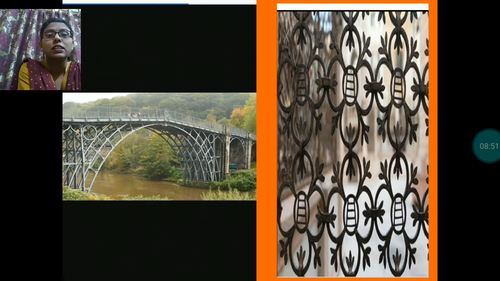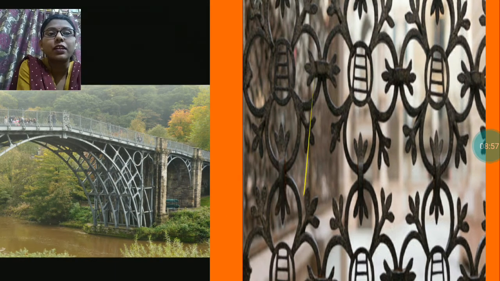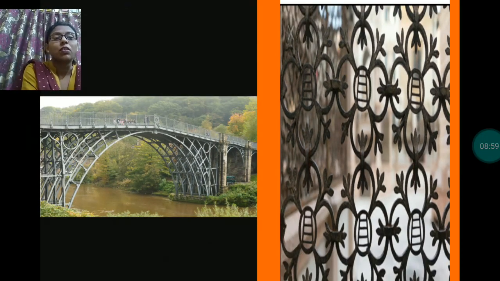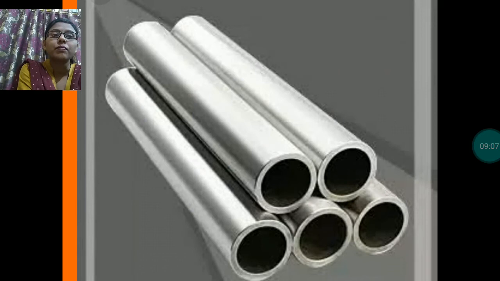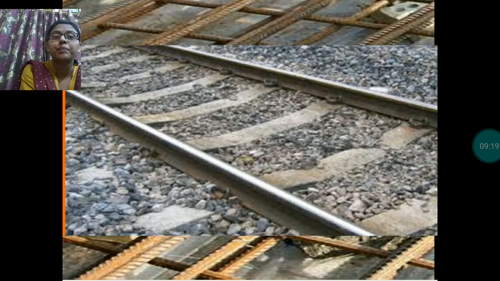Here you can see this bridge. This is made up of iron. Here, this is the gate or grill, you can say. On your window, this type of grills are over there. This is also made up of iron. These are the iron pipes or iron rods. Here you can see, this is the railway track made up of iron. Railway coach made up of iron.